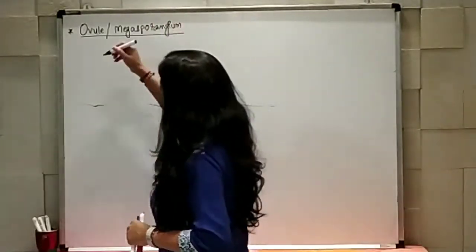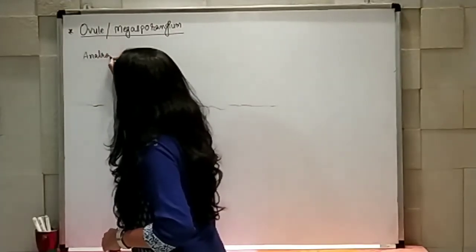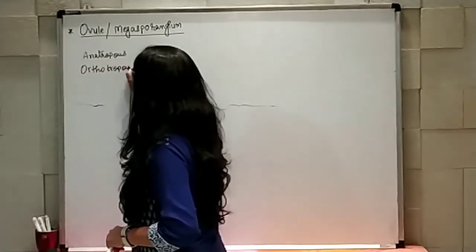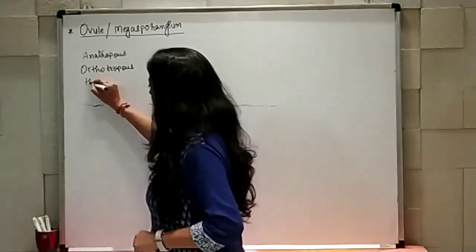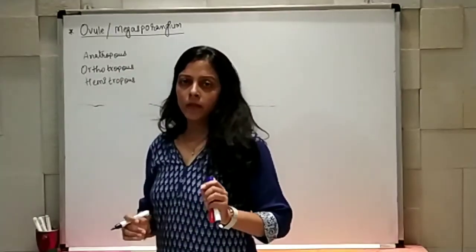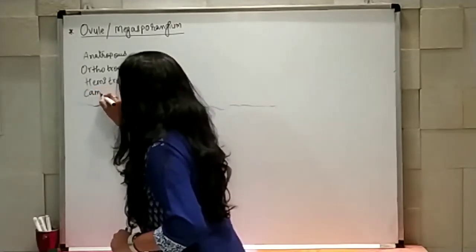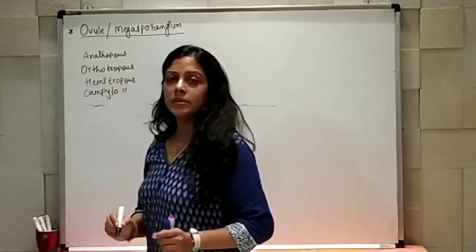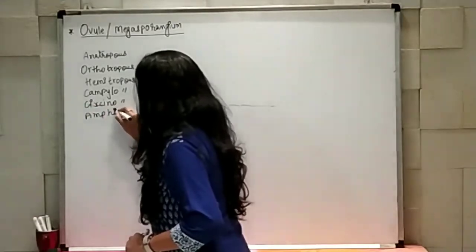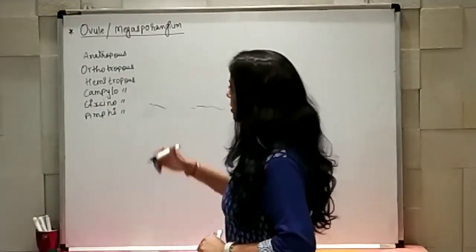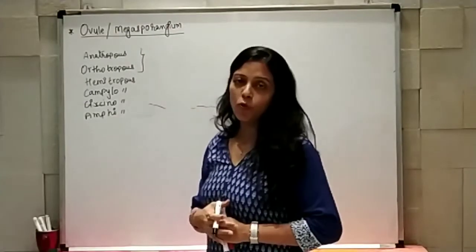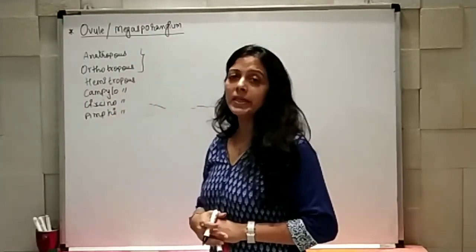Those are known as anatropous, orthotropous, hemitropous, campylotropous, circinotropous, and amphitropous. Among those, we are going to discuss only 2 types of ovules. The rest we are going to cover in the next portion.